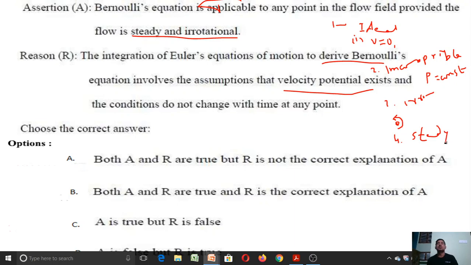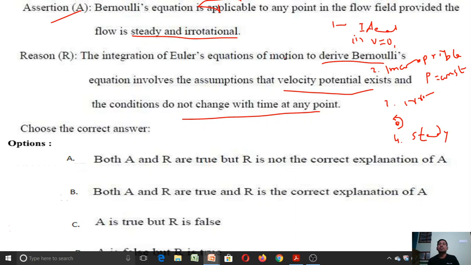Based on these assumptions, we derive Euler's equation, and if we integrate Euler's equation, we get Bernoulli's equation. So what is the first assertion? Bernoulli's equation is applicable to any point in the flow field provided the flow is steady and irrotational. So it is correct. Based on these assumptions only, we derive Bernoulli's equation, right? And what is the reason for that? The integration of Euler's equation of motion to derive Bernoulli's equation involves the assumption that velocity potential exists and conditions do not change with time. Conditions not changing with time means it is a steady flow, right?